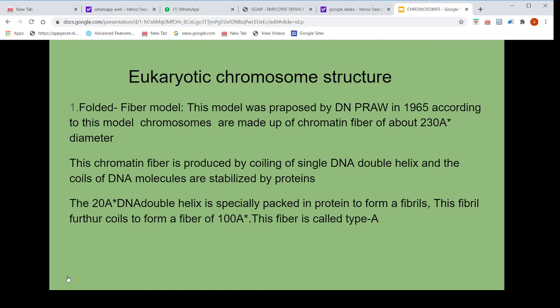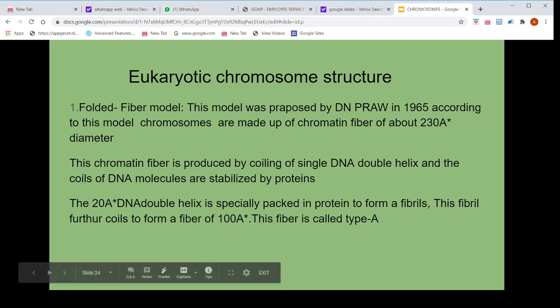This chromatin fiber is produced by coiling of a single DNA double helix, and the coils of DNA molecules are stabilized by proteins. The 20 angstrom DNA double helix is specially packed with protein to form fibrils. This fibril further coils to form a fiber of 100 angstrom units. This fiber is called type A.